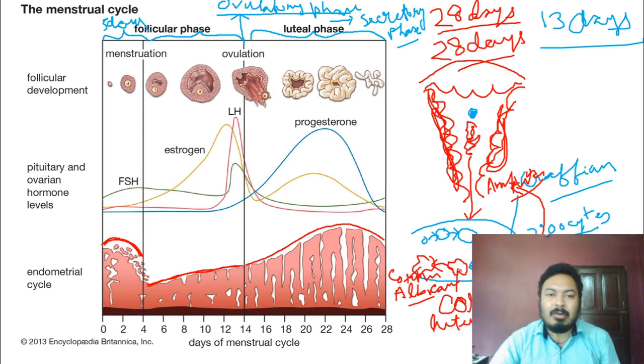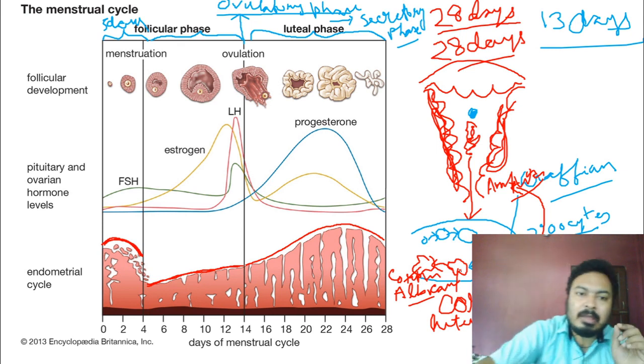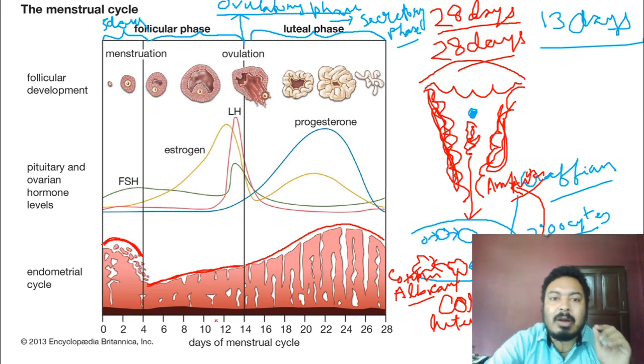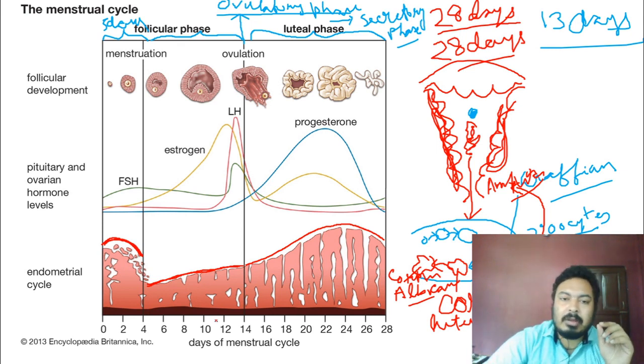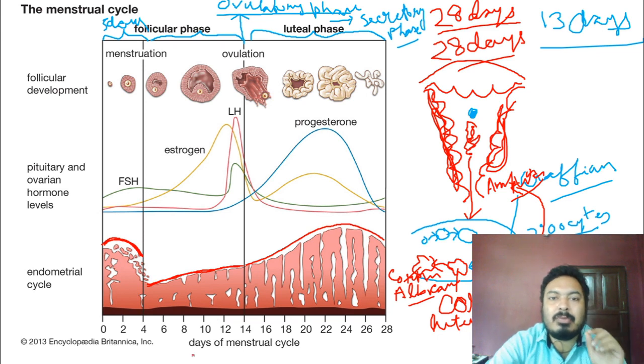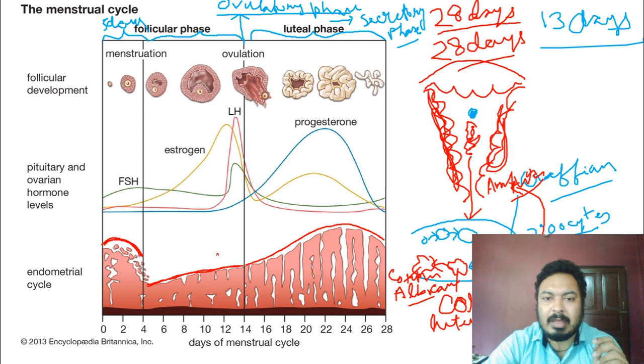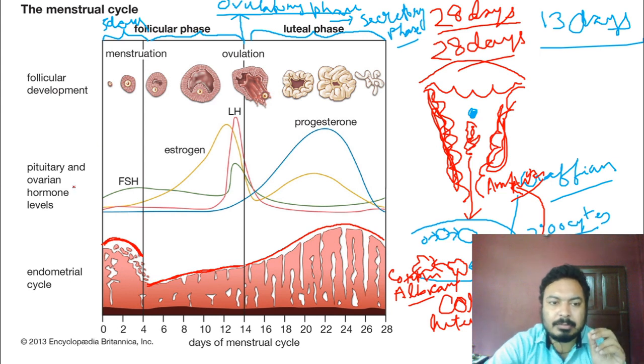Now most important, you have to know about the hormonal regulation during the menstrual cycle. Just to remember, the menstrual cycle is controlled by 4 different types of hormones. Now, what are these hormones?